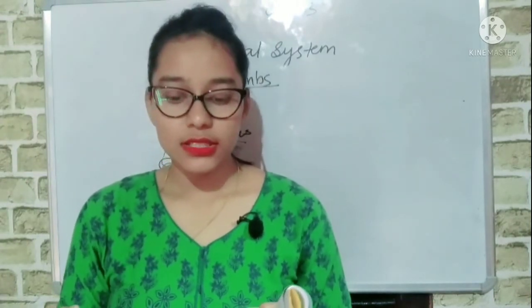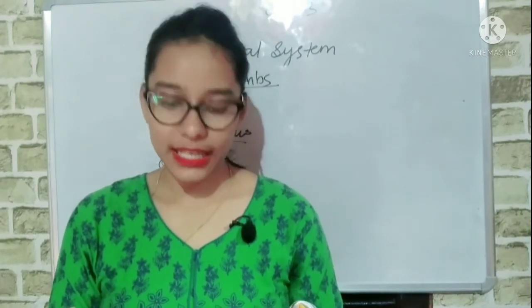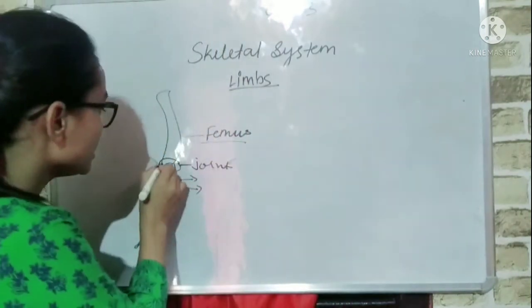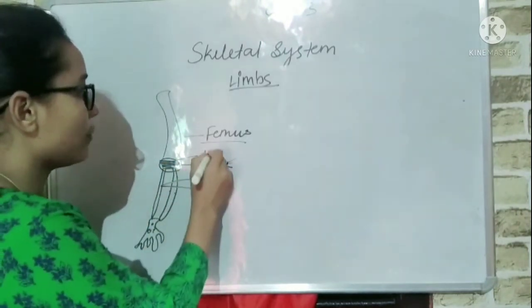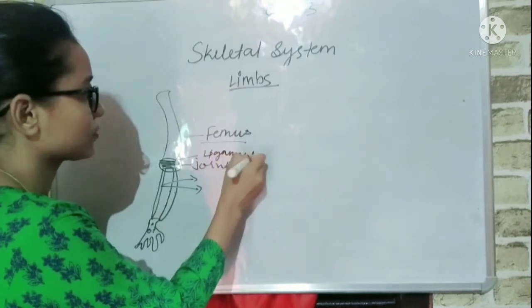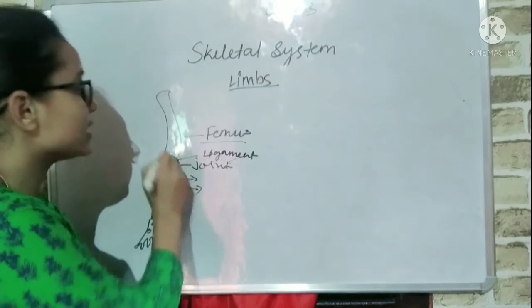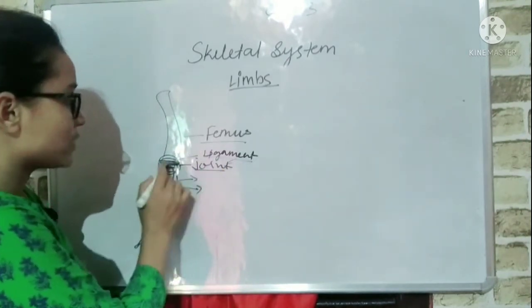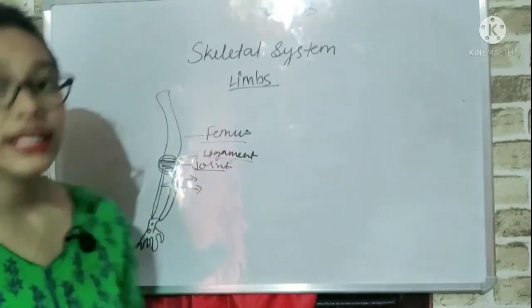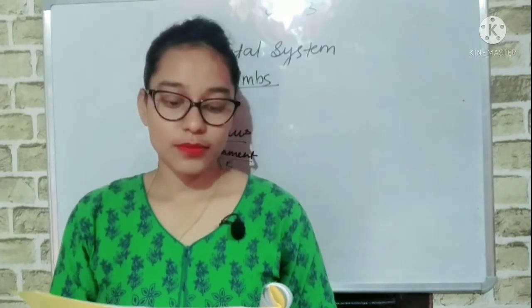Now the tissue that joins 2 bones or holds them together in place is called ligaments. So in between these 2 bones, one kind of soft tissue is present, called ligament. Is it clear about joint and ligament? The point where 2 bones meet is a joint, and the soft tissue between the 2 bones is called ligaments.